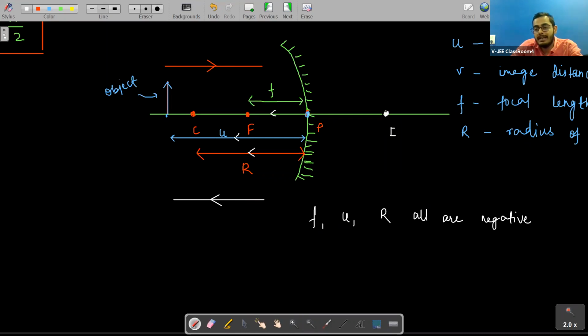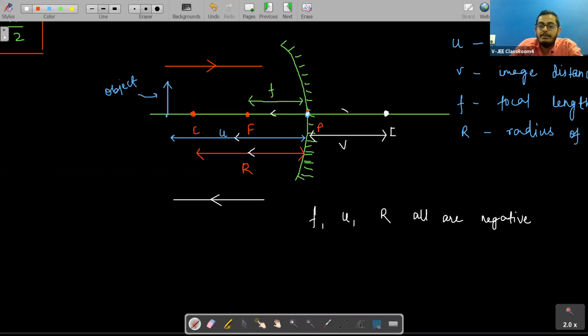And if I have to measure this distance, say this point is I and the image is formed at point I. If we are measuring the image distance, this will be the image distance, students. This will be the image distance from this point to this point. We represent it by v.